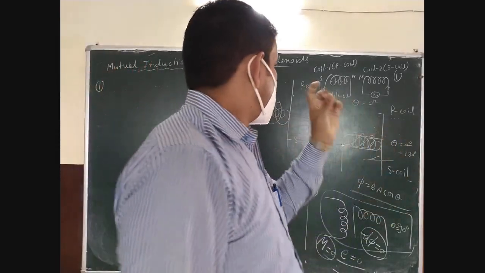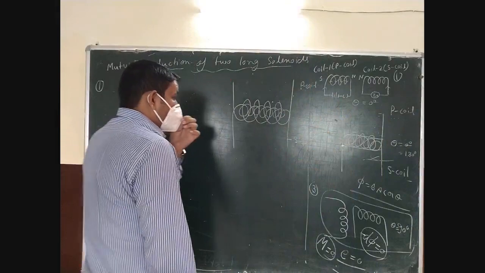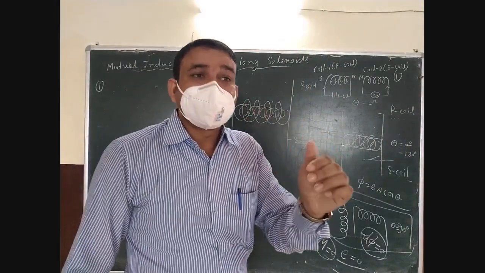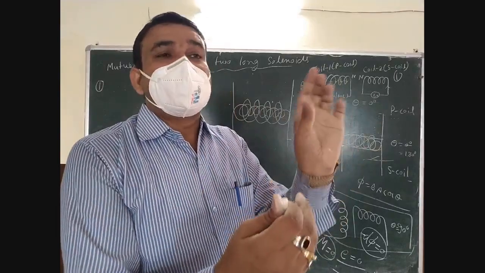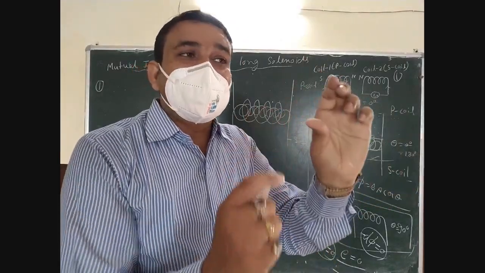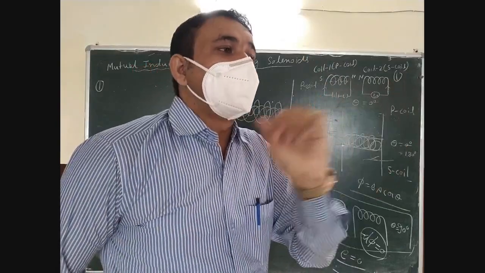The primary coil has the bigger cross-sectional area, and the secondary coil has a smaller cross-sectional area. So always remember, the coupling takes place only through the area of cross section of the two coils in contact.